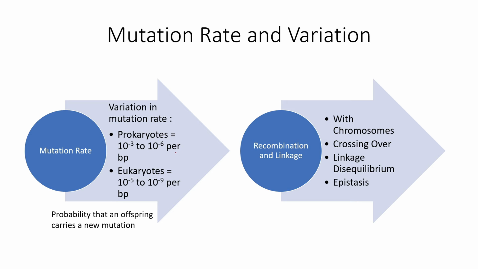So yeah, coming up to mutation rate, the mutation rate varies across different species, different individuals, different sizes as well. There are different factors which relate to what the rate of mutation will be, and that results in variation. Variation in mutation rate is different in prokaryotes as compared to eukaryotes. Prokaryotes have a higher rate of mutation, where one mutation might happen within 1,000 or 1 million base pairs. That results in greater responses to adaptive conditions.